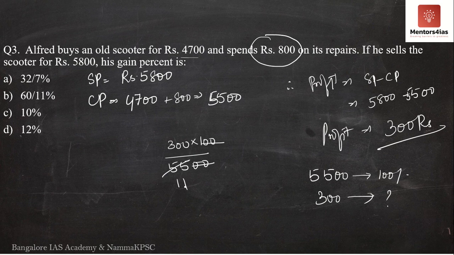5 11s are 55, 5 6s are 30 and 0 over here. So we get 60 by 11 percentage. Therefore, what is the percentage of profit that he gains? It is nothing but 60 by 11% that he gains. Therefore, the correct answer is 60 by 11%. The correct option is option B. He gains a total profit of 60 by 11 percentage gain.